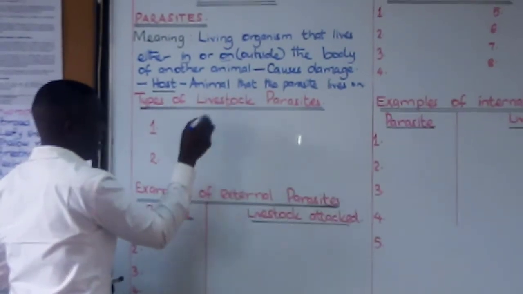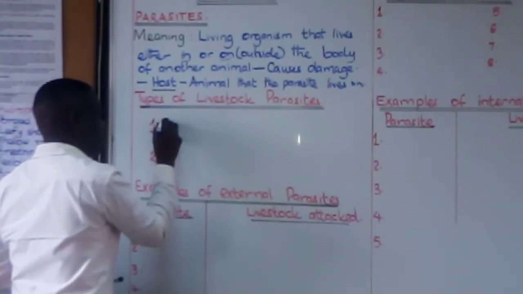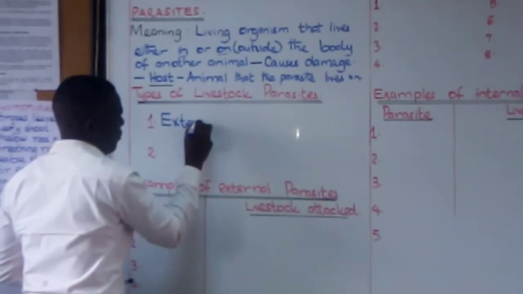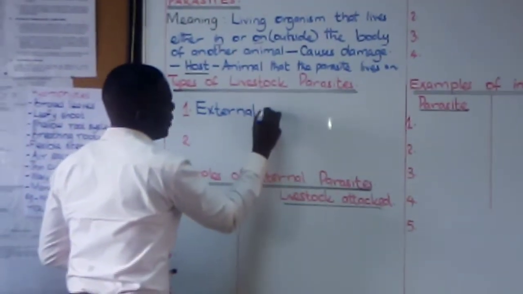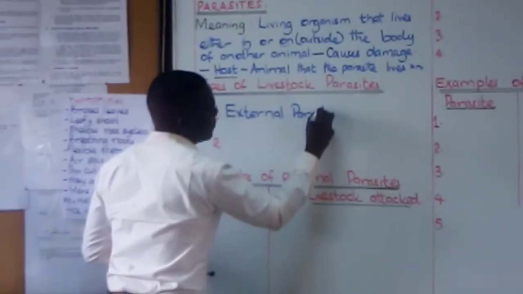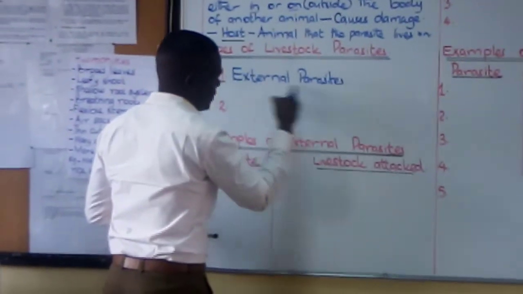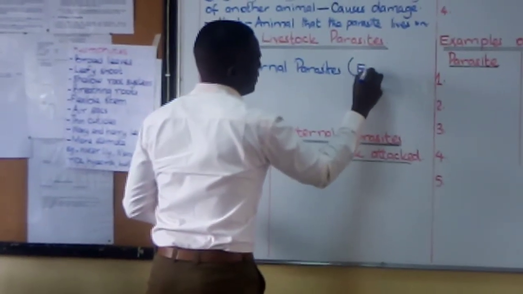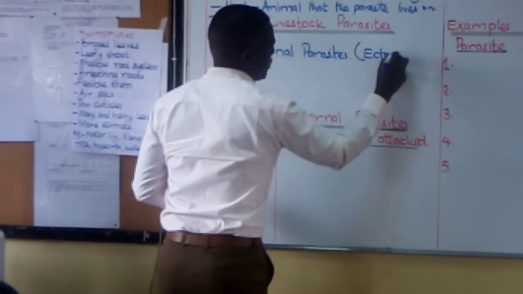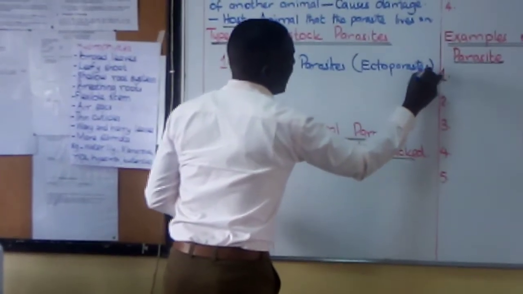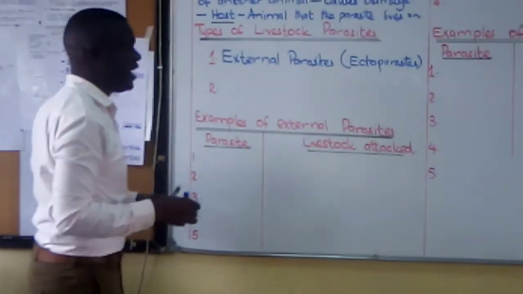External parasites are also called ectoparasites. Because they are external, they are also called ecto.